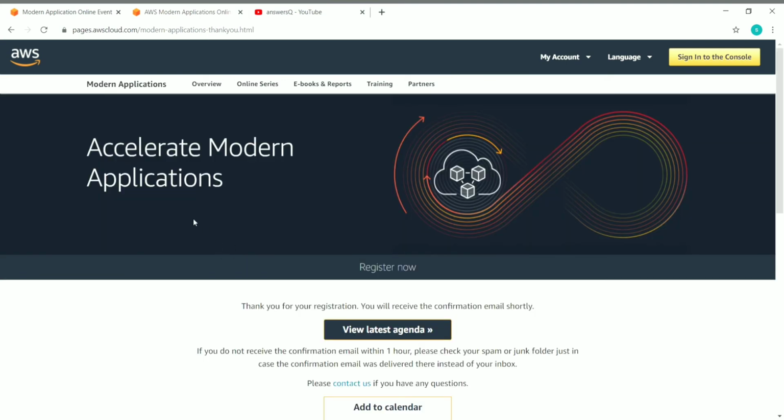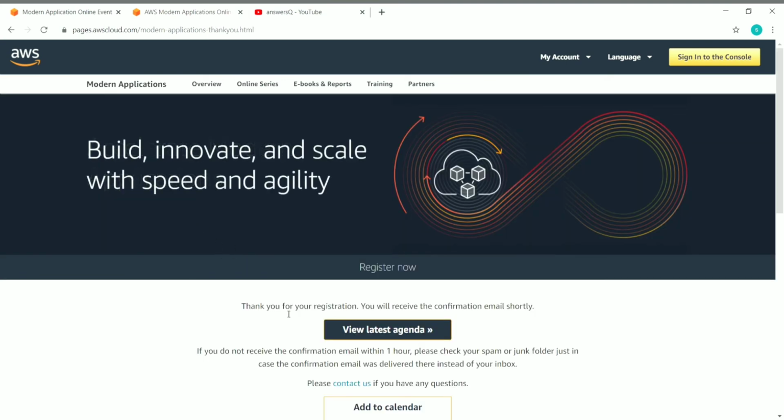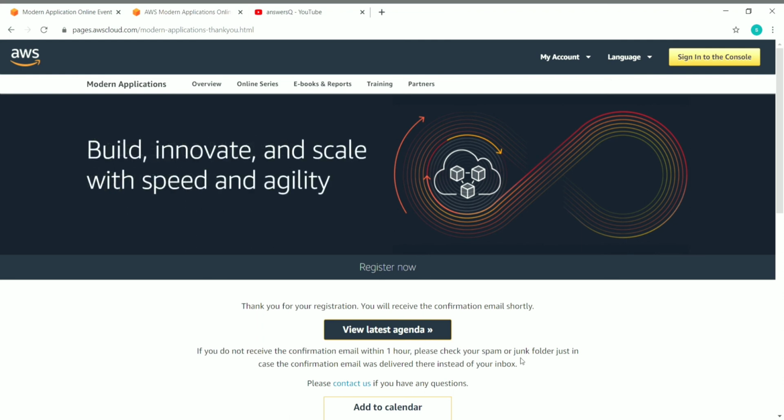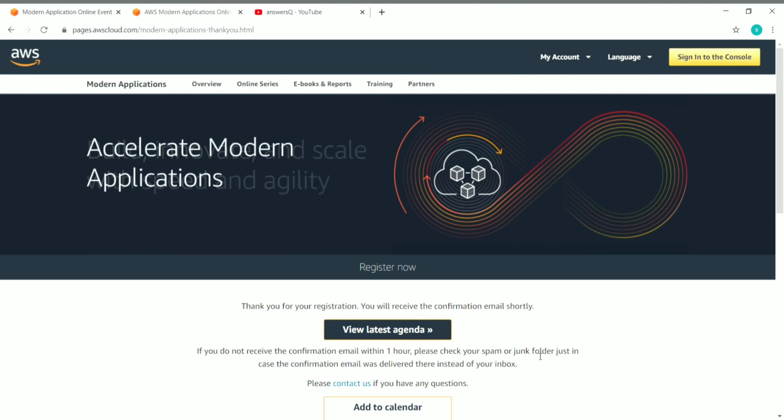So once you submit your application, you can see here, thank you for registration. You will receive the confirmation email shortly. So you should receive your email within 1 hour. If you don't get it, just check your spam or junk folders in your email inbox, and if you still can't find it, contact them via mail. They have given here contact us. Just click on it and mail them and ask your queries.